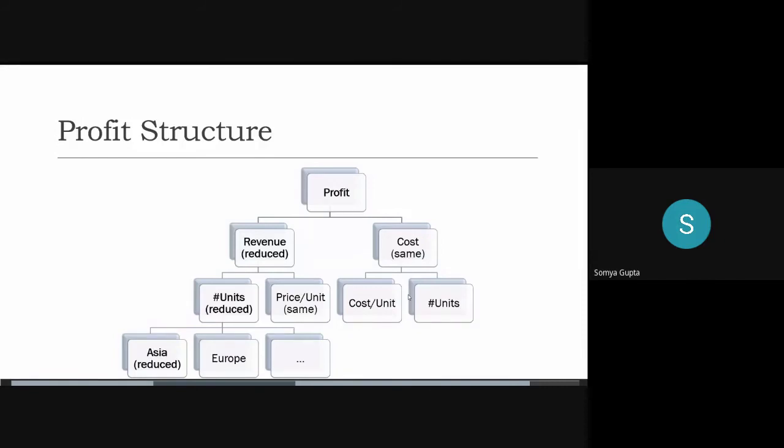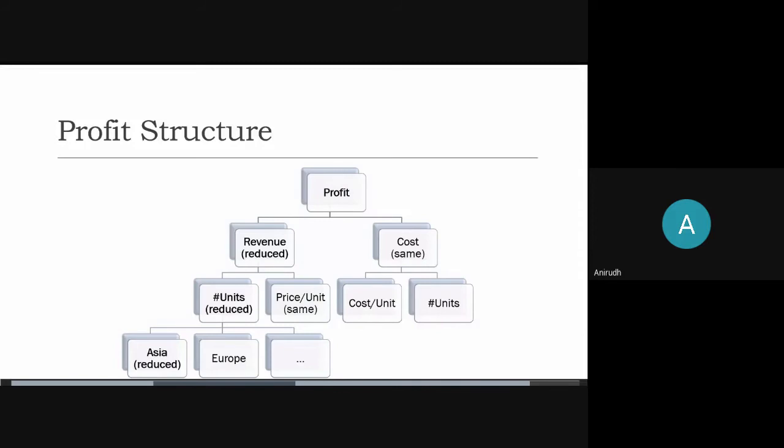Remember, I told you when I was doing the profit structure in the beginning of the PPT, there was a note that said that it can be divided further on geography or products. So here we have divided number of units by the geography, because we know that Asia is the place that's been hit the most. No other place has reported any declining profits. So we're looking at Asia here.